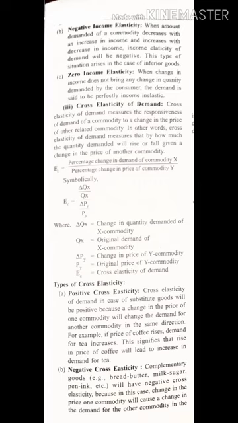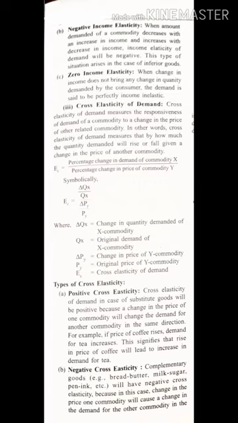Now next is negative income elasticity. Negative means opposite. Do remember, opposite means that if your income is increasing, demand is decreasing. If your income is decreasing, demand is increasing. So when the amount demanded of a commodity decreases with an increase in income and increases with a decrease in income, income elasticity of demand will be what? Negative. Why? Because there is an opposite effect. Now this type of situation arises when? In case of inferior goods.